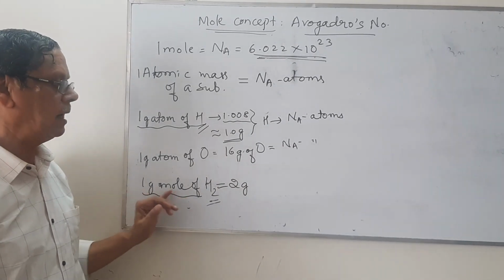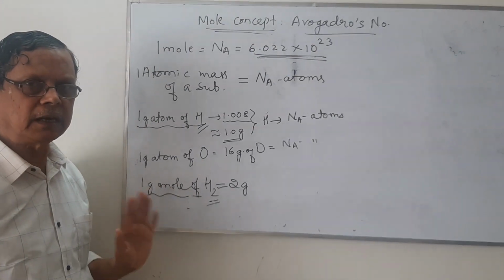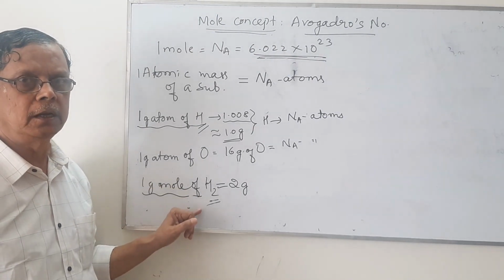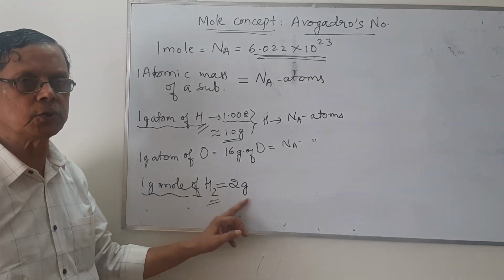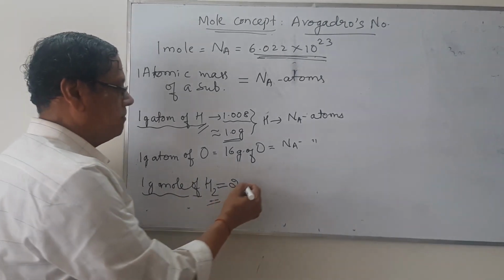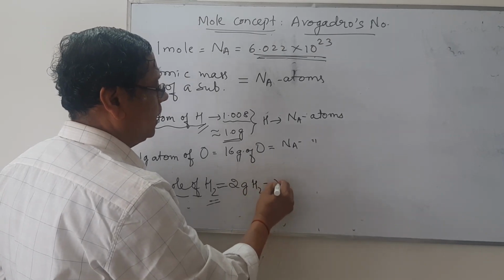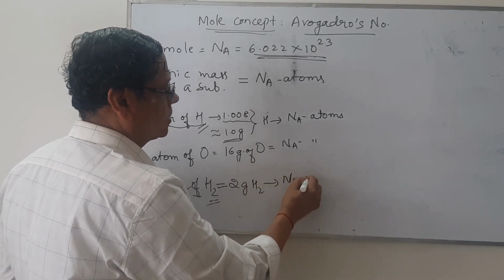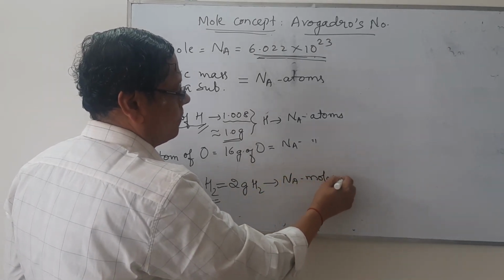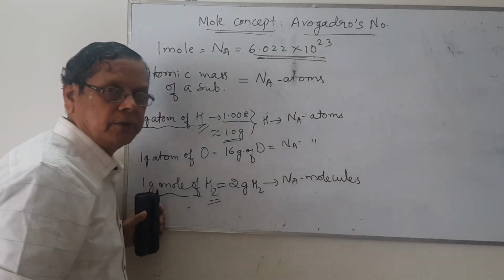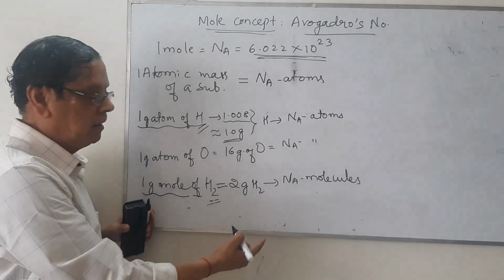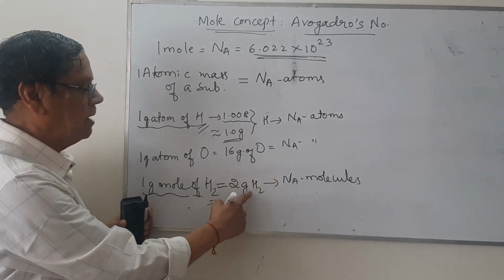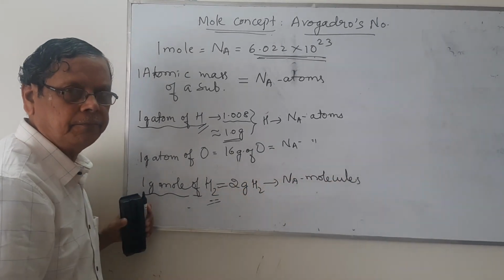When we say 1 gram mole, it is not 1 gram. It corresponds to 2 grams because molecular mass of hydrogen is 2. That's why these 2 grams of hydrogen will contain Avogadro number of molecules, Na molecules. But 1 molecule of hydrogen contains 2 atoms. That's why the number of atoms present in 2 grams of hydrogen will be 2 times Na.